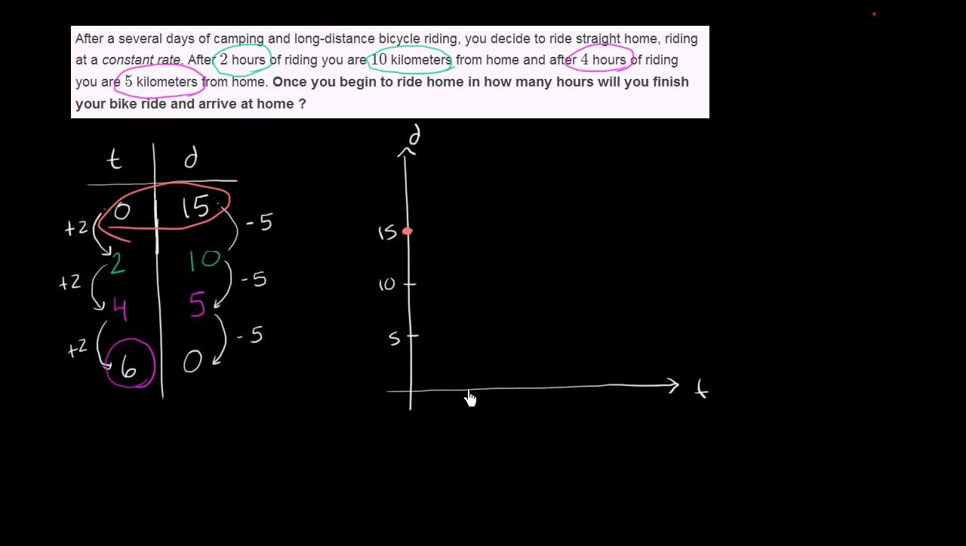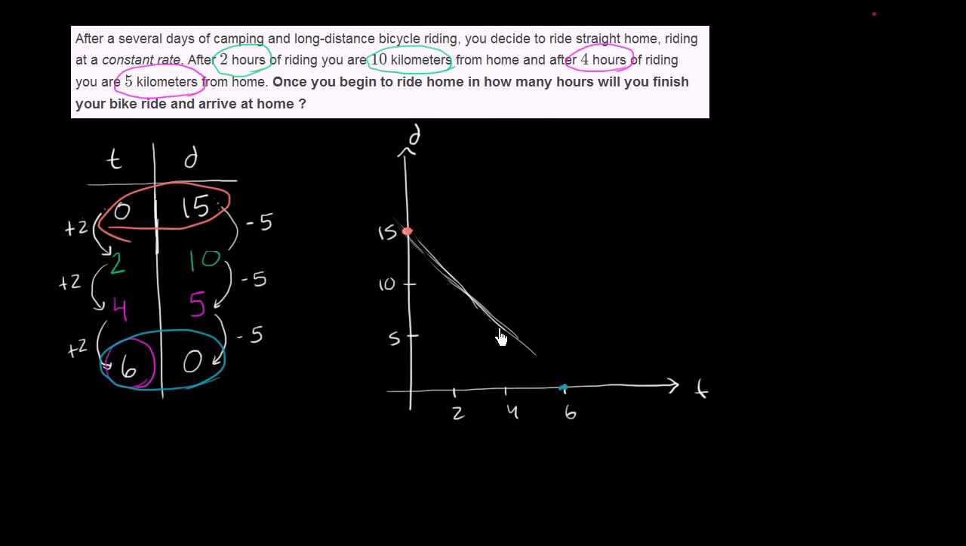So let's say that this is 1 hour, 2 hours, 3 hours, 4 hours, 5 hours, and 6 hours. Obviously, let me draw it a little bit neater than that. Let's do it this way. Let's call this 2, 4, and 6 hours. Obviously, not the same scales for the vertical and horizontal axes, but this last point right over here, when time is 6 hours, our distance from home is 0 kilometers. So that's that point there. And we're traveling at a constant rate. So our line will look like this.